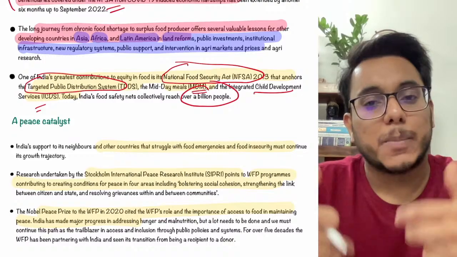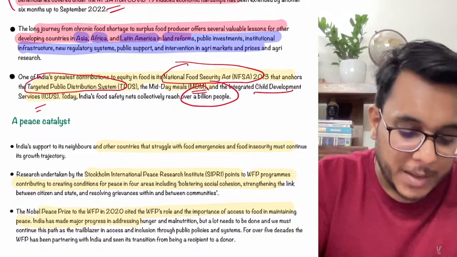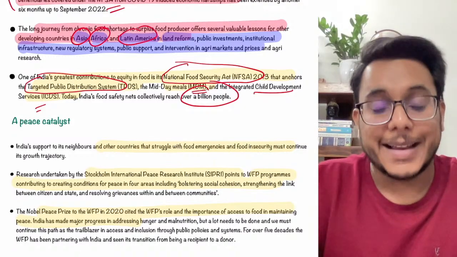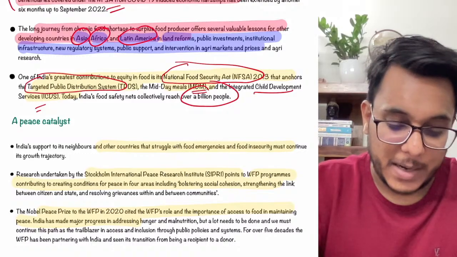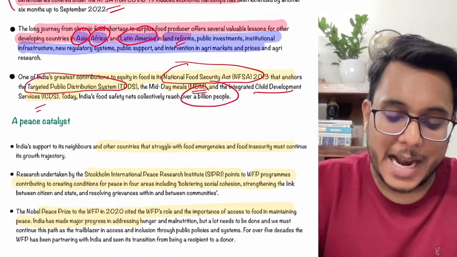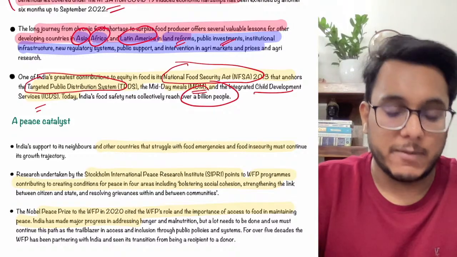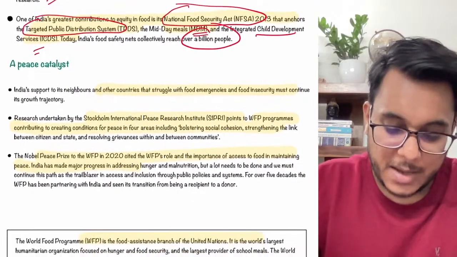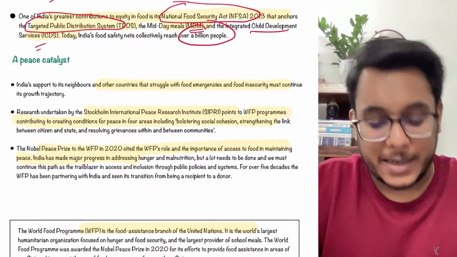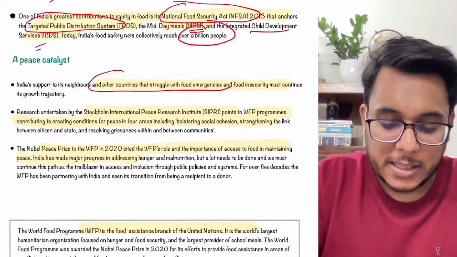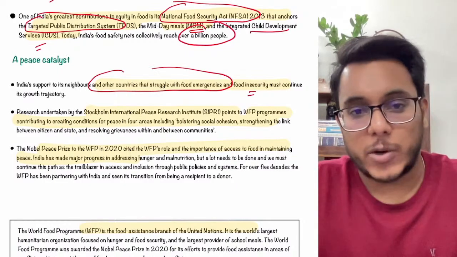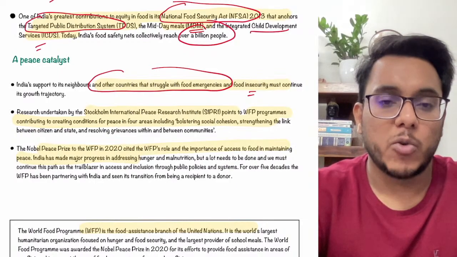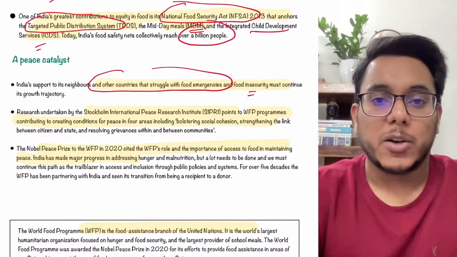And by these laws and the institutions that we have created, other Asian countries, African countries and Latin American countries can learn a large number of valuable lessons from India: how to carry forward land reforms, how to reorient their public investments, how to reorient their infrastructure. Now guys, it has been stated that India is ready to support neighbors who are facing food emergencies and food insecurities. For example, Sri Lanka. Right now, Sri Lanka is facing a lot of crisis. There is a food insecurity going on in Sri Lanka. India is ready to support it.